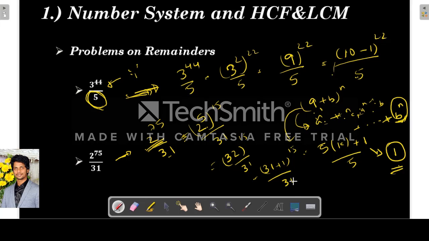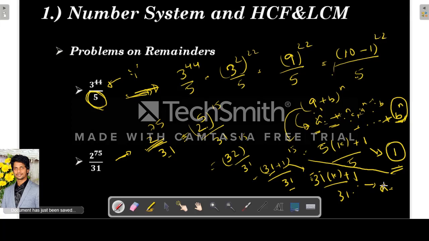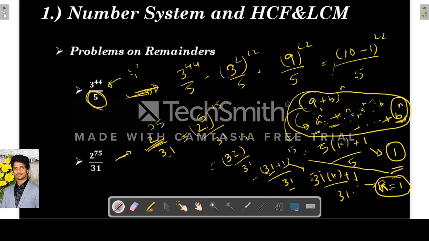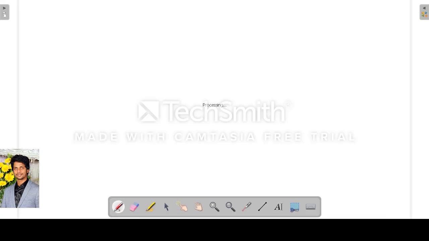So the same, if you go by this logic, every term here is divisible by 31 because 31 is involved here. So every term is divisible by 31 except the last, 1 whole power 15. So this can be written like this: 31 into some k plus the last term, 1 power 15, divided by 31. So what is the remainder here again? The remainder is again 1. So this method is based on the binomial expansion. I hope it is clear.